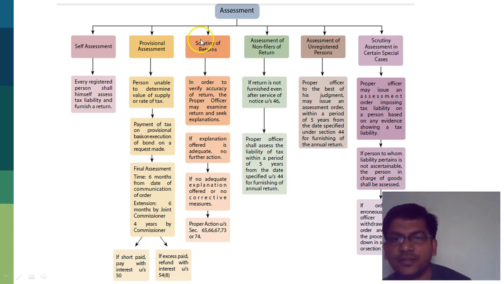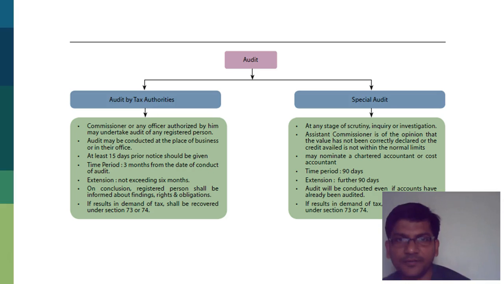And then there can be a case where there is scrutiny. In case you do not file a return, the proper officer shall assess the liability within a period of 5 years from the date specified under section 44 for furnishing the annual return. For an unregistered person, it will be to the best of the officer's judgment, and then in some cases they have the power to go for a scrutiny, which is the tough part.